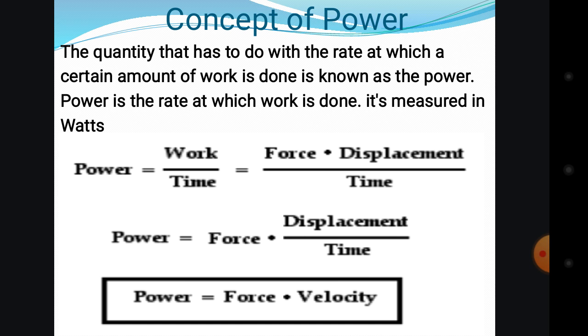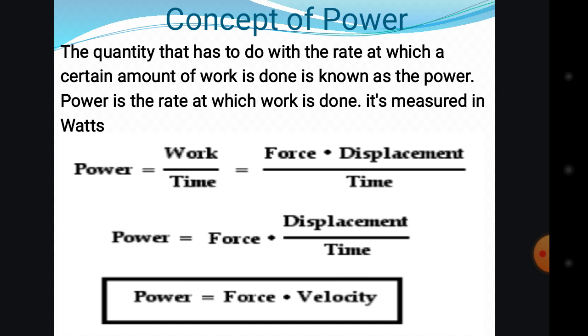So power is measured in watts. That is their difference. Work and energy have the same unit, but power has its own. So power is measured in watt, and it can be in many forms, like 1 kilowatt, or megawatt, or watt per hour. They can be many. So that is the concept of power.